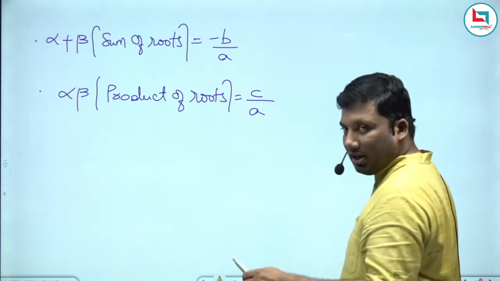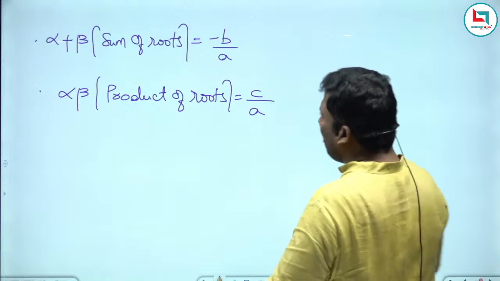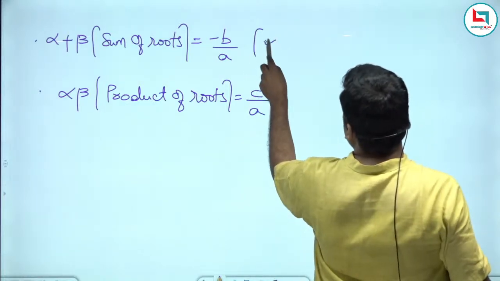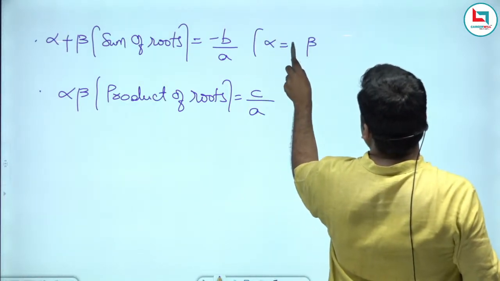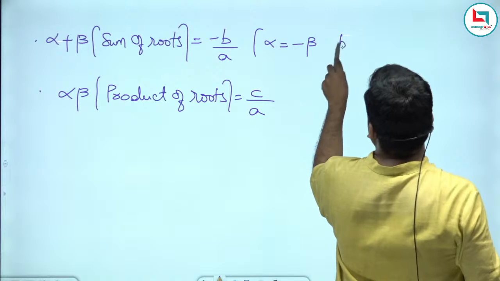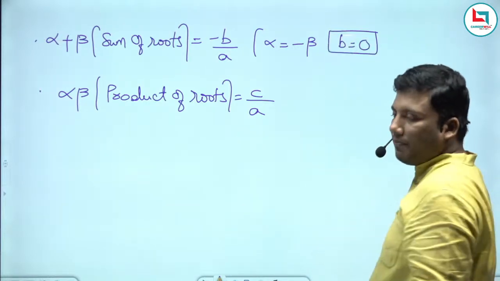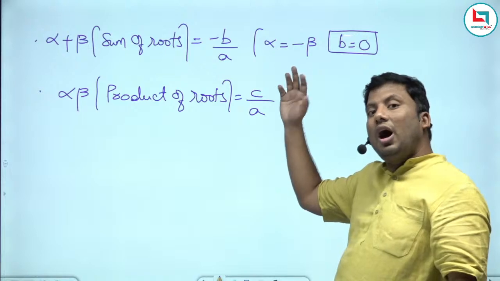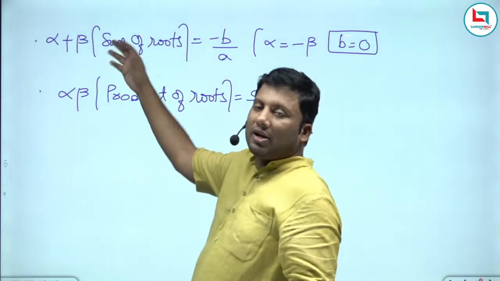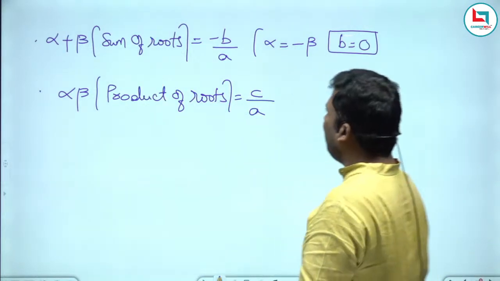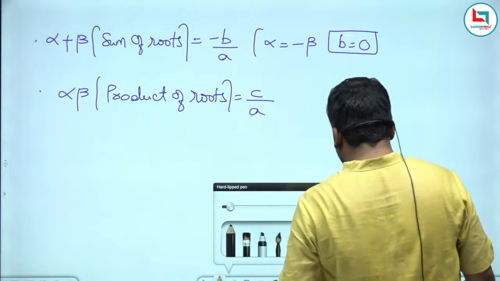Very, very important. In my next session, I will take the advanced level of this concept. If the roots are equal but opposite in sign, that means b is equivalent to 0. Both the roots are equal and opposite in sign: alpha is equivalent to minus beta, alpha plus beta is 0, so b is 0.